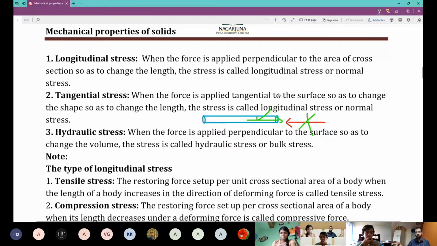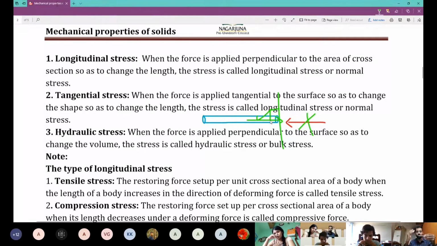The direction of force is perpendicular to area of cross section. Now you'll say, what is area of cross section? So I have a very simple example. You can see me, right? Yes, sir. Fine. See, I'll take this nice pen. Here, this is my length. Okay. And this is cylindrical, if I may. This is area, and we call this area of cross section. Now, if I apply a force like this, let's say this is made of rubber.